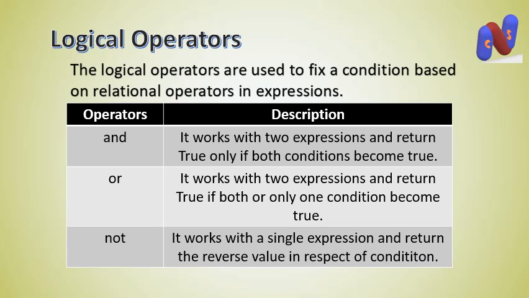But if and only if both conditions become false, at that time it will provide its value as false. Now the NOT operator. It works with a single expression and returns the reverse value of the condition. Means if the condition is true, then it will return false, and if the condition is false, then it will return true as its result. So these three logical operators are there: AND, OR, and NOT.